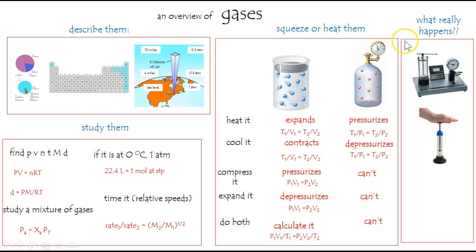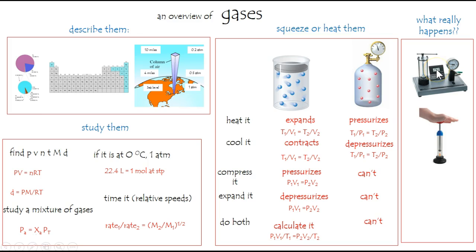Final question: what really happens out in the world? Consider this demonstration device where you can change the volume and investigate how that affects both the temperature and the pressure. Which one will change? If you ask a lot of people, including teachers, you're going to get different answers. After having studied all this, it's such a simple question. Can we change the temperature of a gas by simply, for example, pressurizing it? What you observe for this system, which can only move very, very slowly, you have to screw this thing down, is you get about a 99% pressure change. As the volume goes down, the pressure will go up.